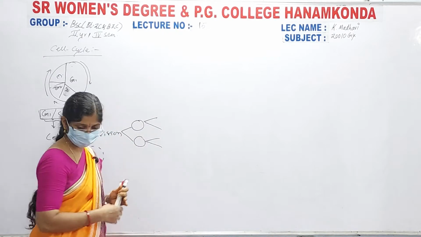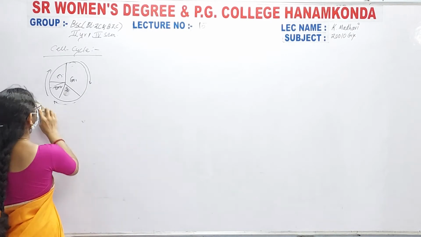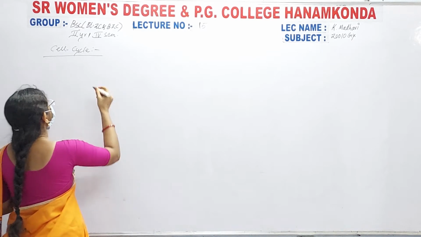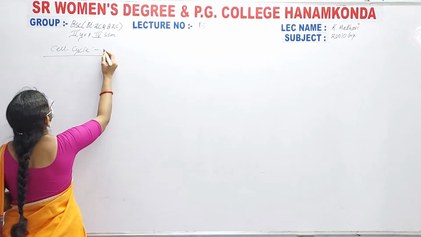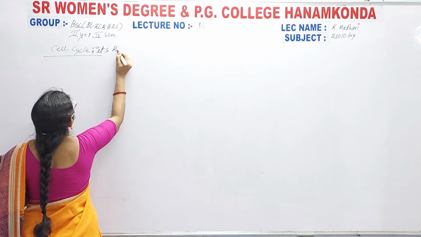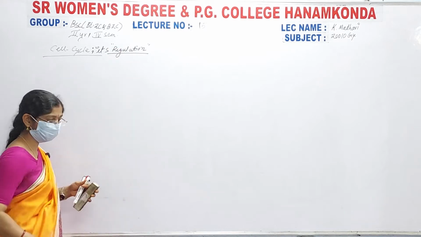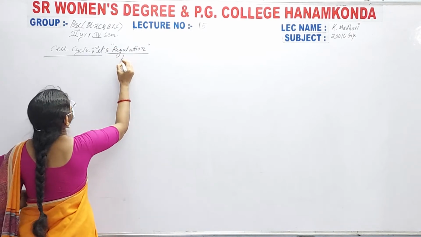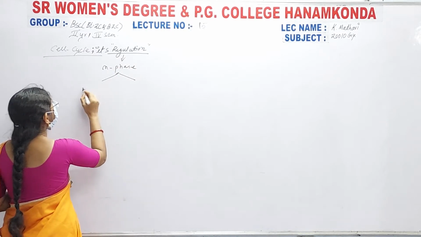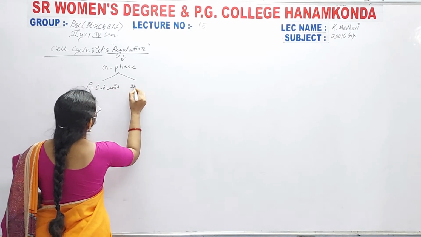This is the cell cycle, and after its completion we discuss the topic of cell cycle and its regulation. Regulation occurs at the M phase, where there are two subunits, a primary subunit and a secondary subunit.